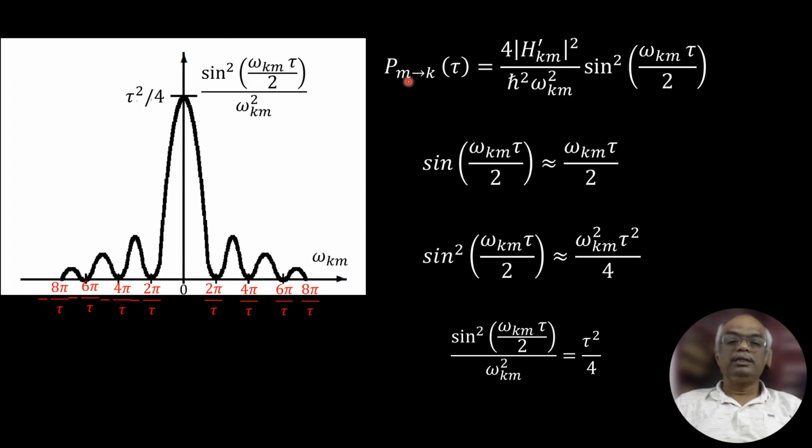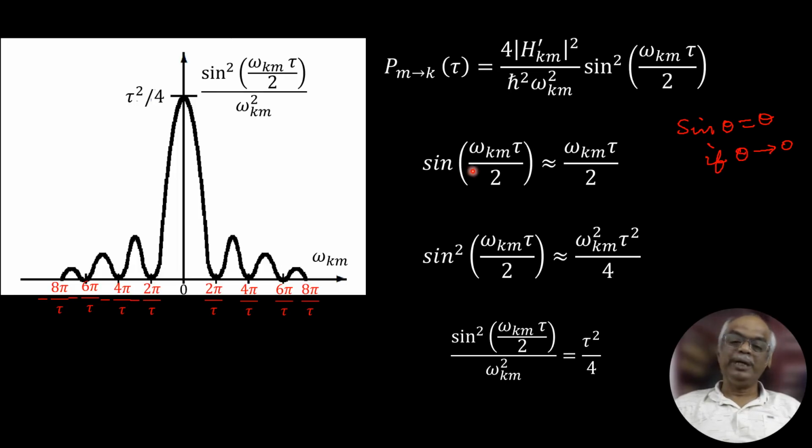Now we have seen that the transition probability in moving the particle from mth state to kth state is this one. Here, first I will take sine of omega km tau over 2. When omega km is close to 0, then this will be sine theta equal to theta, if theta tends to 0, theta is very small.